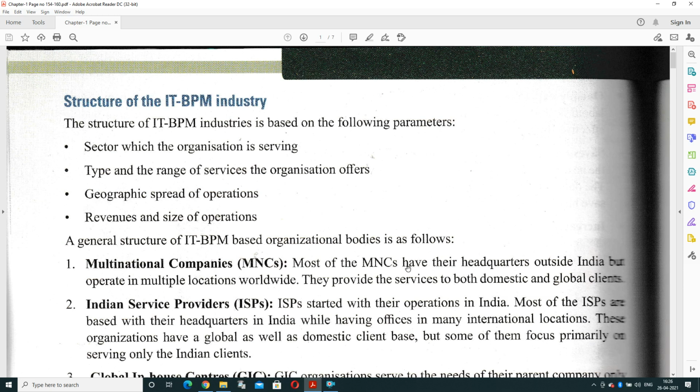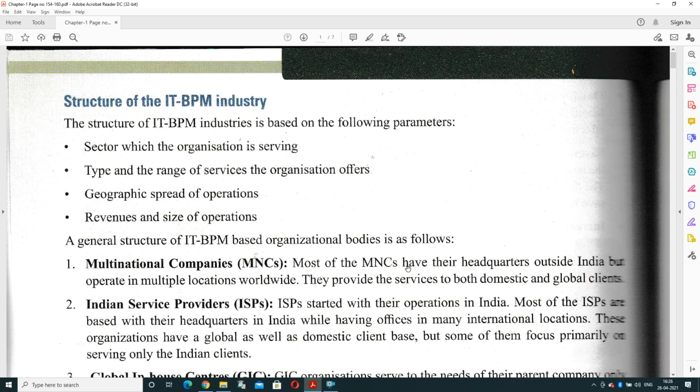And fourth, revenue and the size of operation. It means how much earning they are taking from a business, how much profit they are getting from a business, and what the size of the business is. It means how many industries, how many sub industries, how many employees, how many clerks. Everything is a parameter on which the structure of the business processing industry depends.